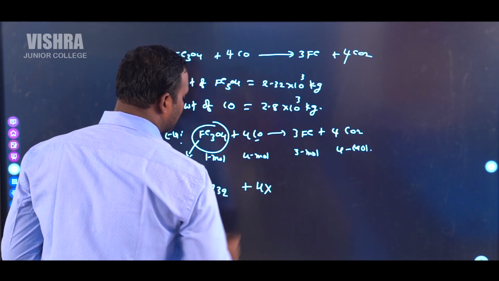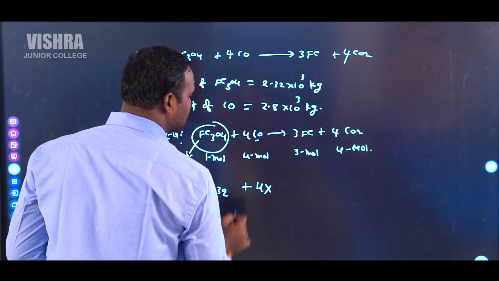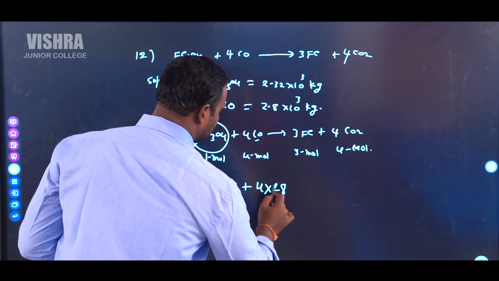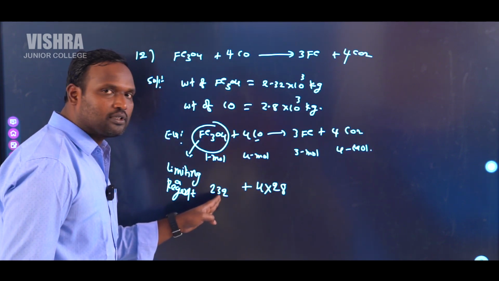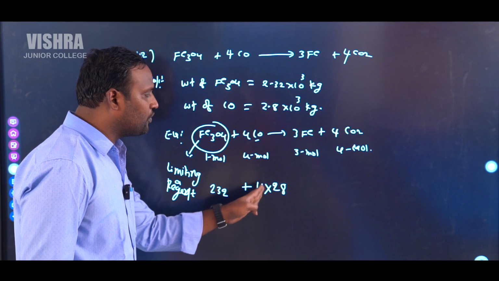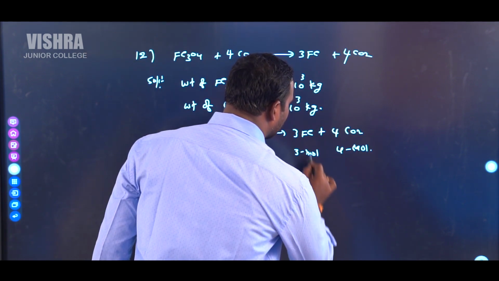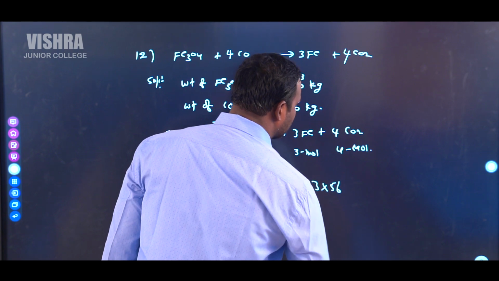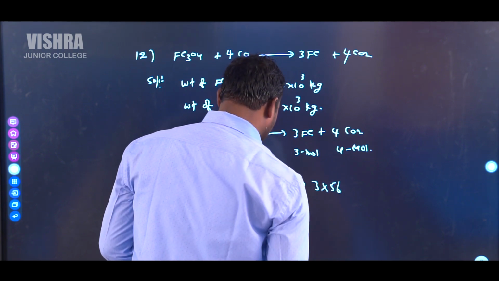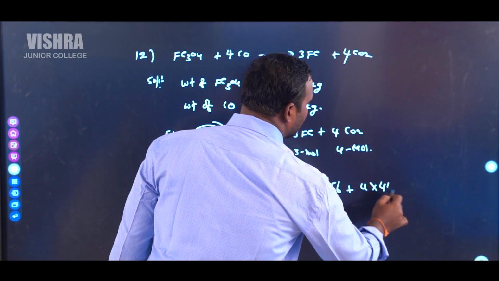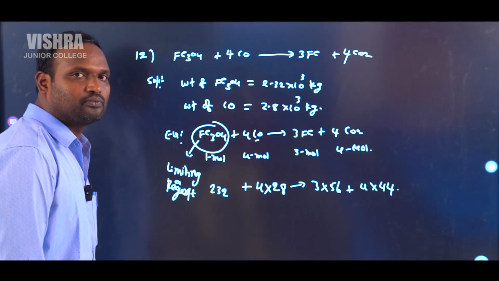What is the molecular weight of carbon monoxide? 12 plus 16, 28. So 232 grams of Fe3O4 combines with 4 into 28 grams of carbon monoxide to form 3 into atomic weight of iron 56 nearly, 3 into 56 grams of iron, plus 4 into 44 grams of CO2.